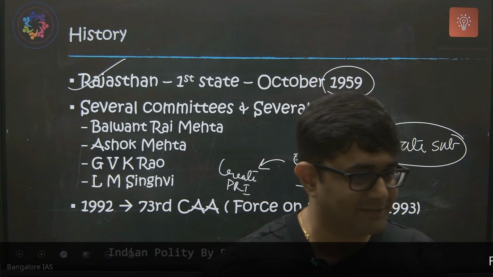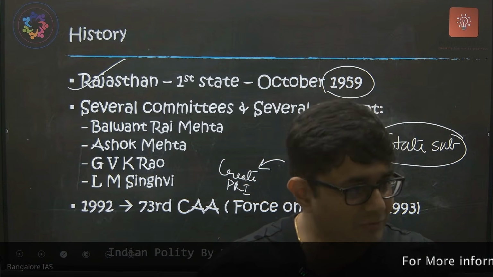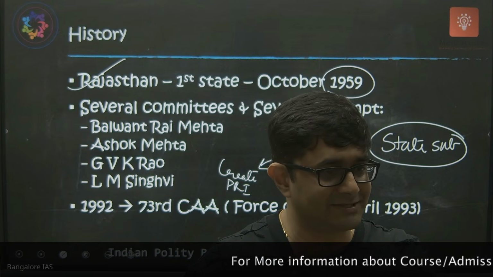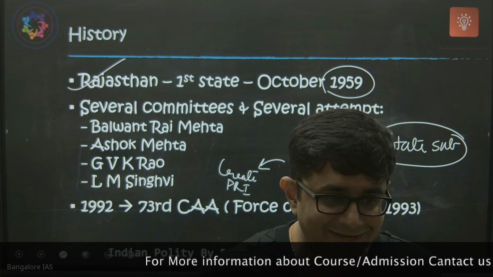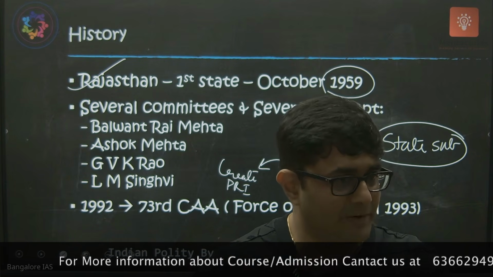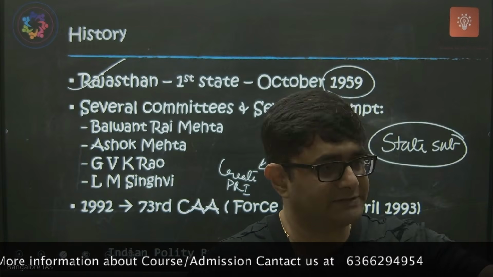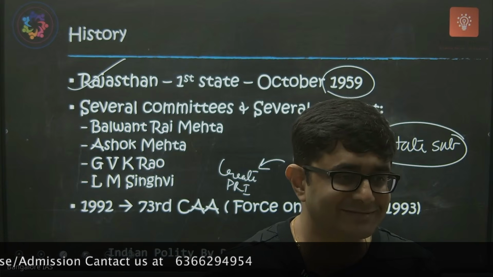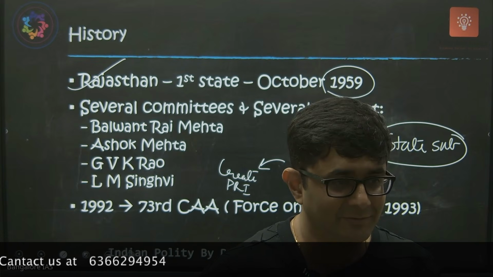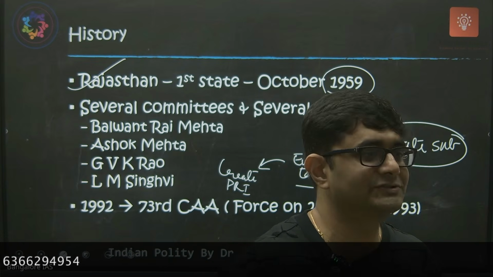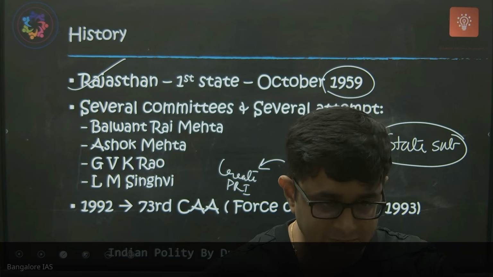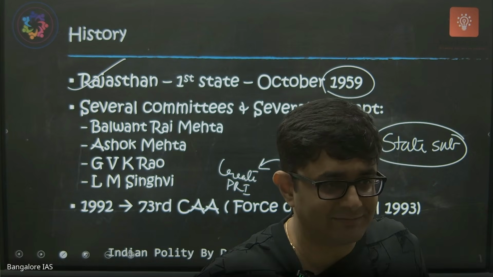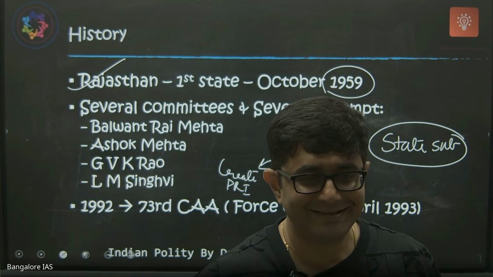And many states did not enact laws. Why? Because if they enact laws, they will have to give power, and the power of the state government, the CM and ministers, will become less. If they give roads, electricity, etc. to local bodies, what money will the ministers make? So ministers want to make money and keep all the powers to themselves. So they did not enact laws, or they made laws but never implemented them. The first time elections were held, but after that they never conducted elections.